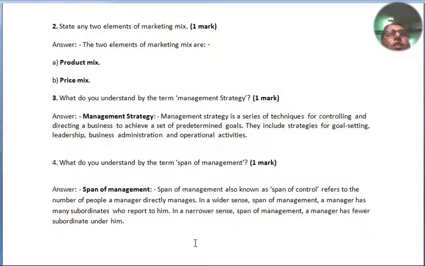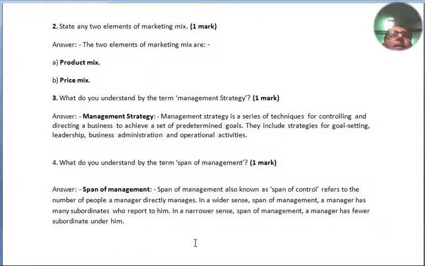Question number 2 for 1 mark. State any 2 elements of marketing mix. The 2 elements of marketing mix are product mix and price mix. Question number 3. What do you understand by the term management strategy, for 1 mark?